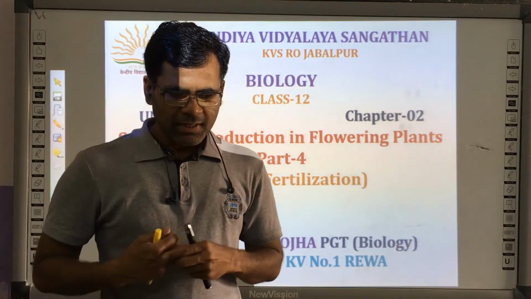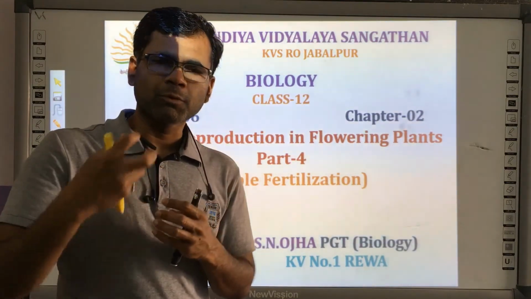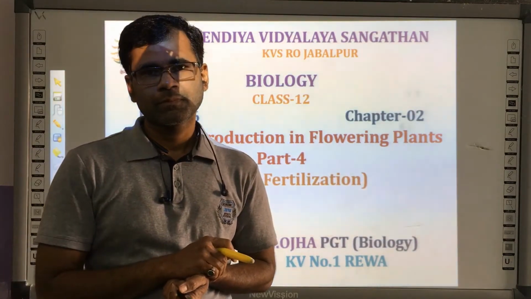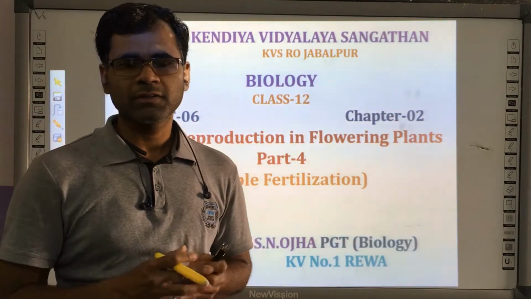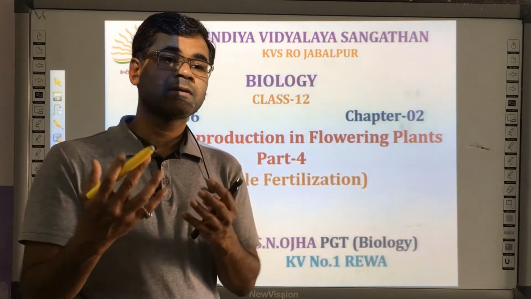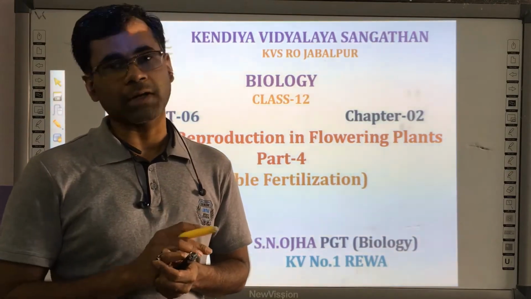Second one is, the progeny will lose its genetic variability, and when genetic variability is lost, definitely its adaptation or adaptability is also under a question mark.